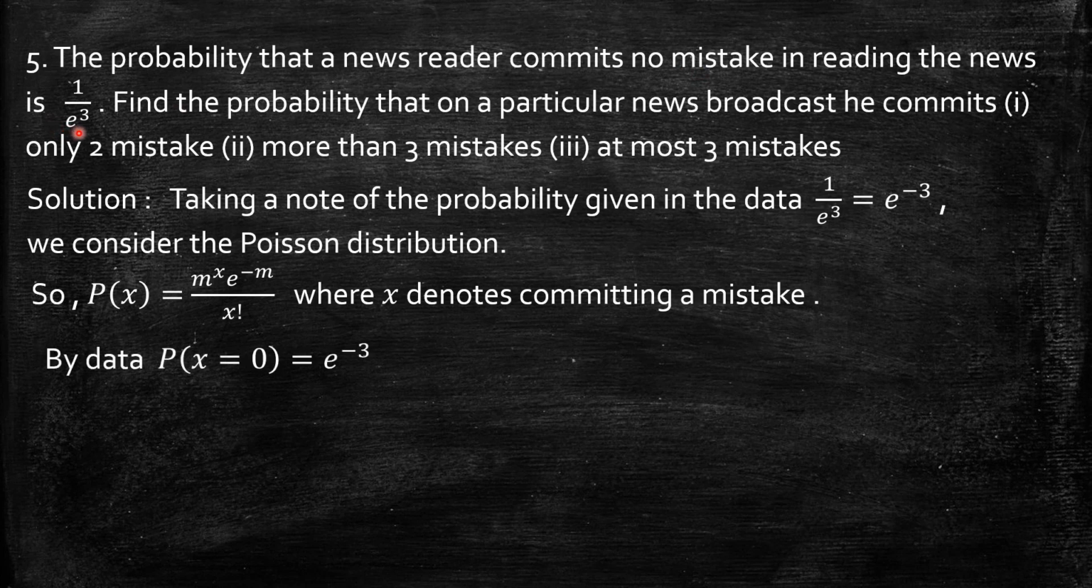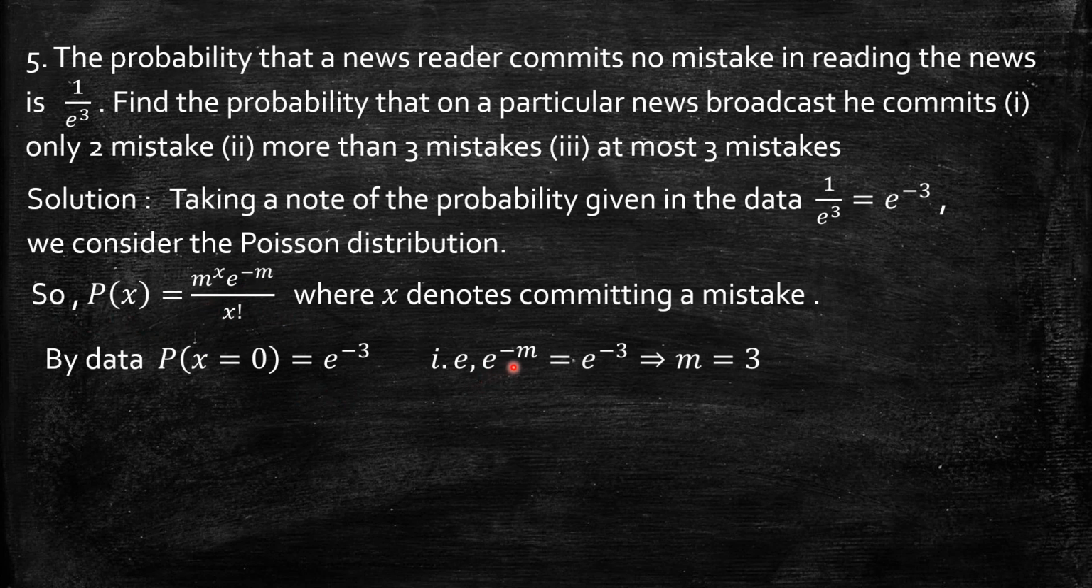So that means by data we can say P of x equal to 0 is e power minus 3. But if I want to find the probability for x equal to 0 by substituting here, it will give m power 0 by 0 factorial, that is 1, into e power minus m. So by this probability function, for x equal to 0, the probability is exponential minus m. So this we can compare.